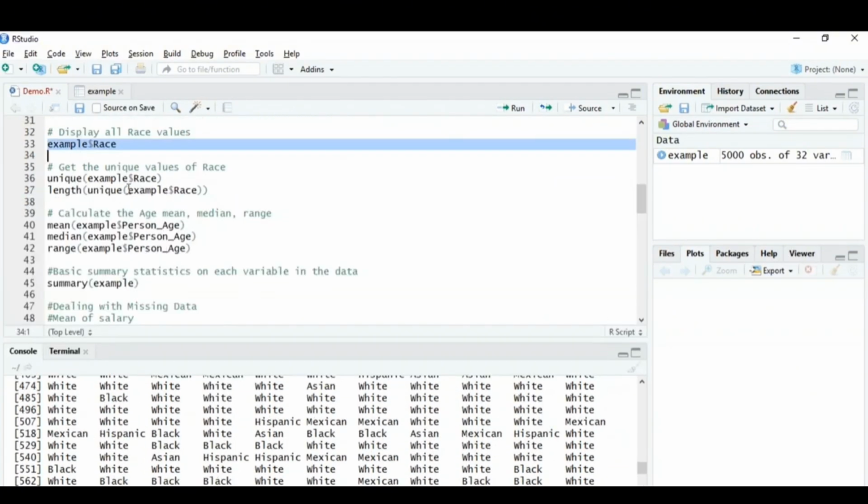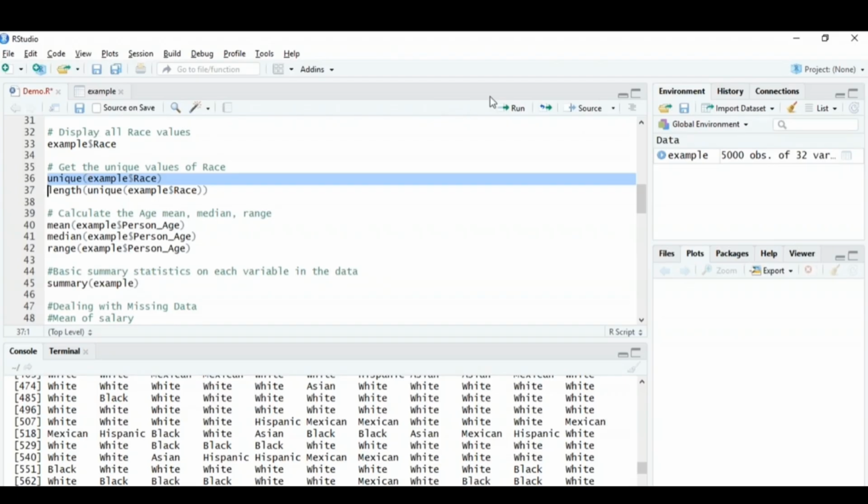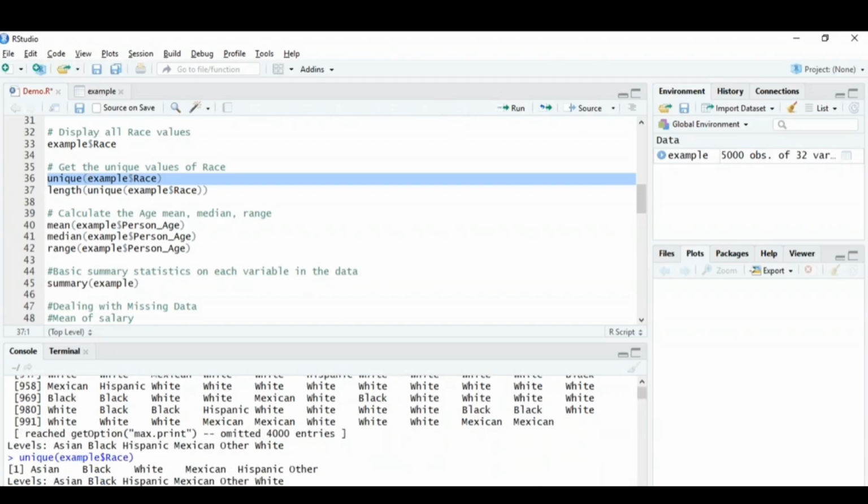Now if you want to find out the unique values, I'll use the unique function, and then mention example$race. Similarly, if we want to find out the unique values for any other particular column, we just have to mention that particular column's name. Over here I'll mention unique(example$race), and then I'll run it, and you can see that we have Asian, black, white, Mexican, Hispanic, other, as various races present in the column, right?